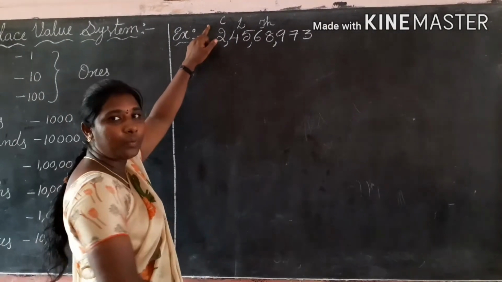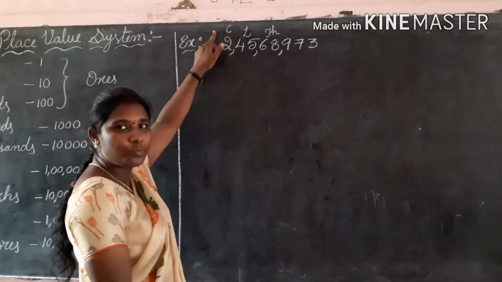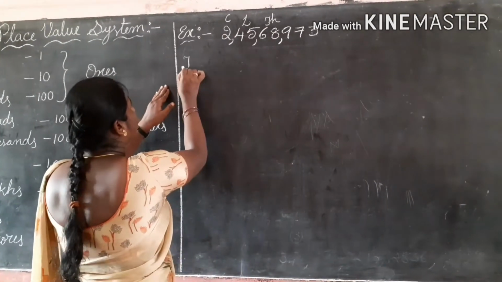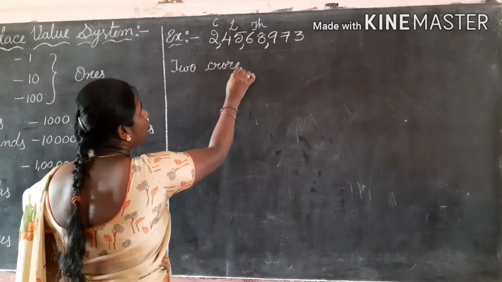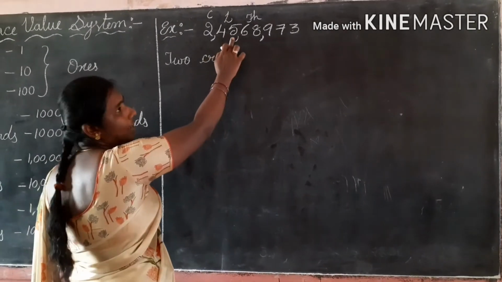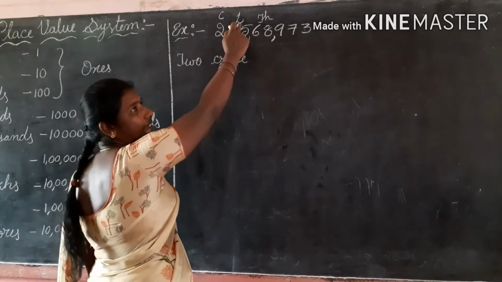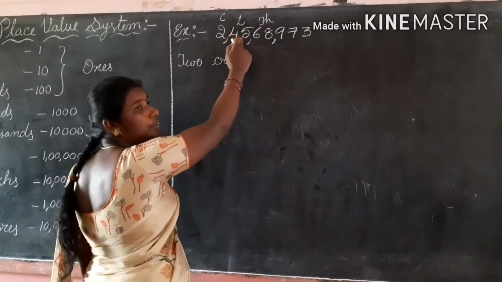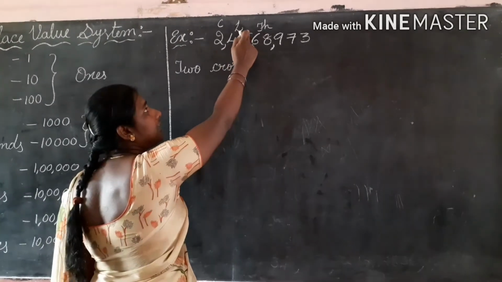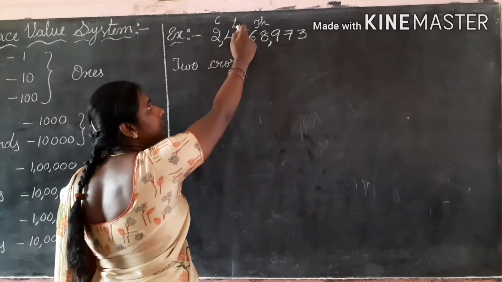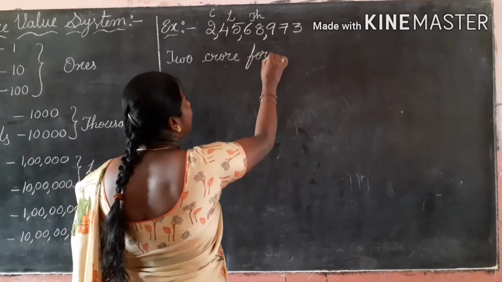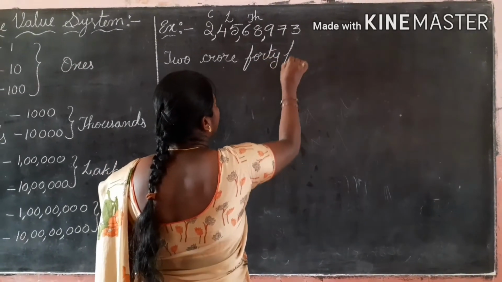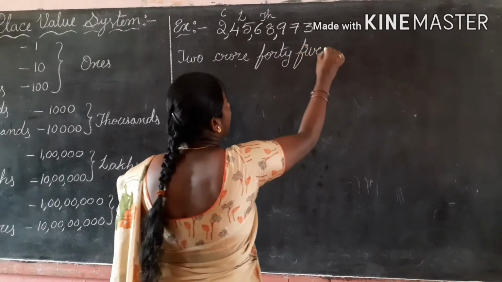Now we are writing. 2 is in what period? Crores period. Now 2 crore. Again 4, 5 is here. These two are in the lakhs period. While we are writing them, we don't write 4, 5. We have to write it as a whole number. How do we read this number? 45. So 45 lakh.